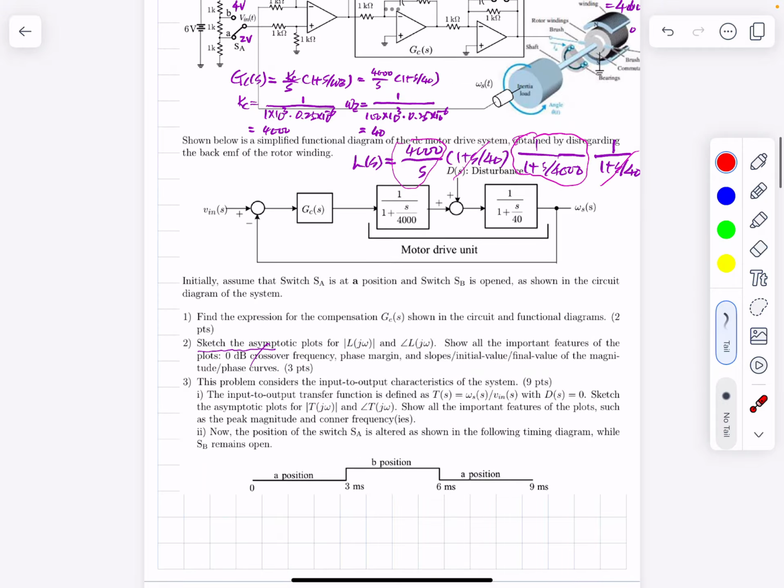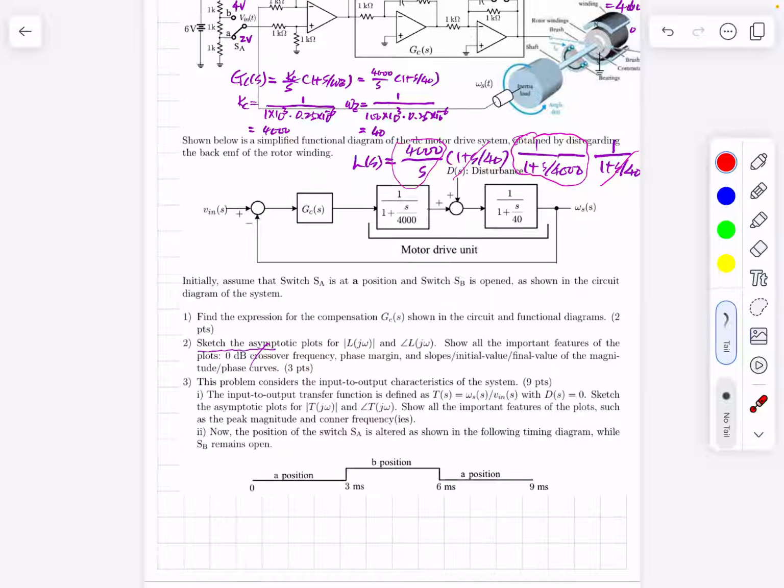And problem number 3: consider the input-output characteristic of the converter, and sketch the input-output transfer function, magnitude and phase. Show all the important features of the plot, peak magnitude and corner frequencies. And in this problem SA is changed as shown here.